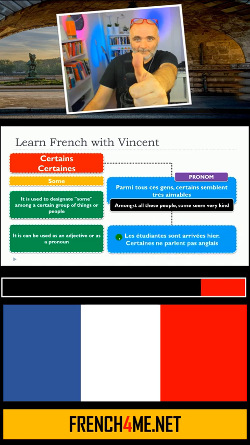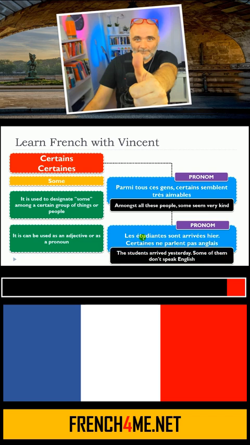Let's see another example. Les étudiantes sont arrivées hier. Certaines ne parlent pas anglais. Pronoun here, as you can see, it's the subject, certaines. So, subject of the verb parler, ne parlent pas anglais. Les étudiantes sont arrivées hier. Certaines ne parlent pas anglais. So remember that certains and certaines can be used as adjectives or as pronouns.